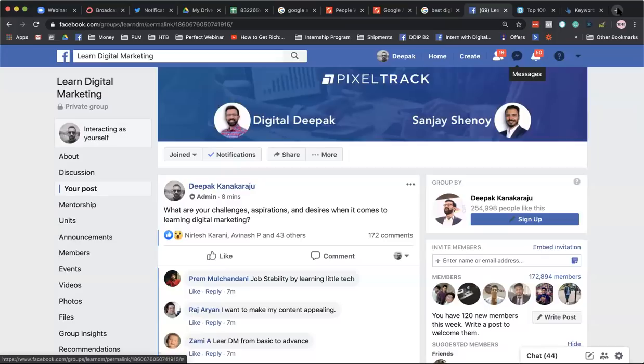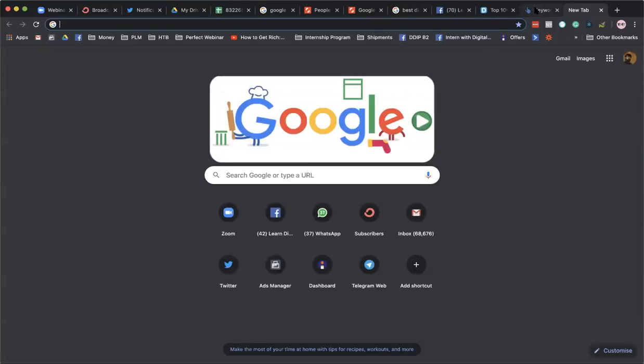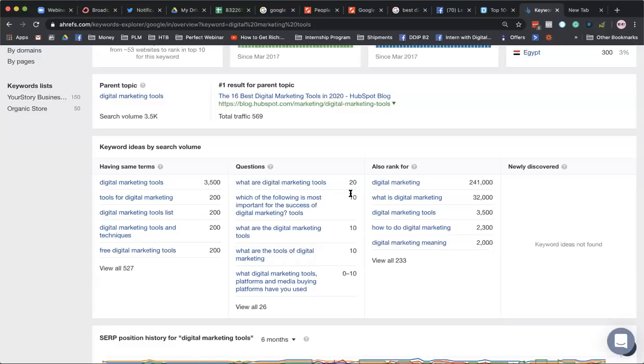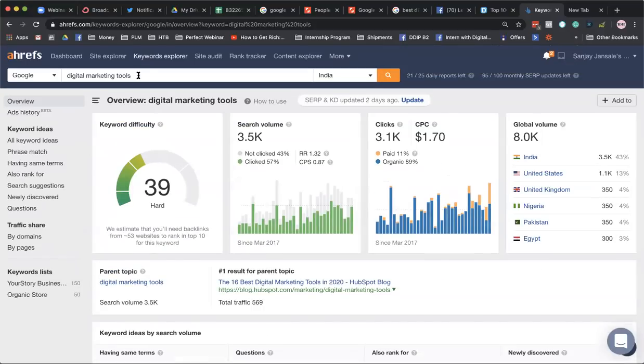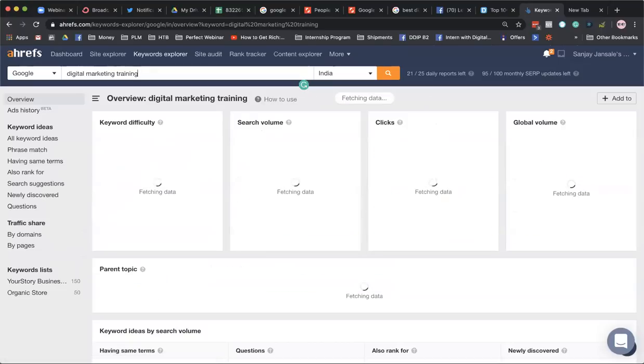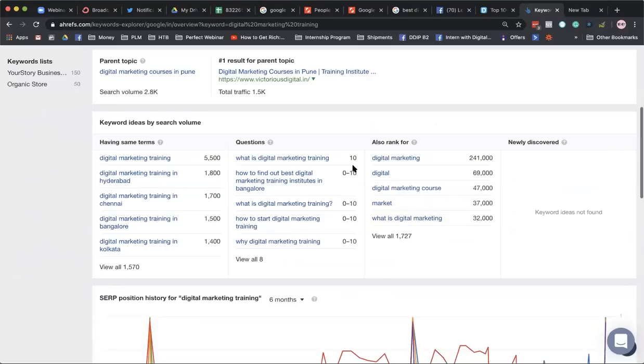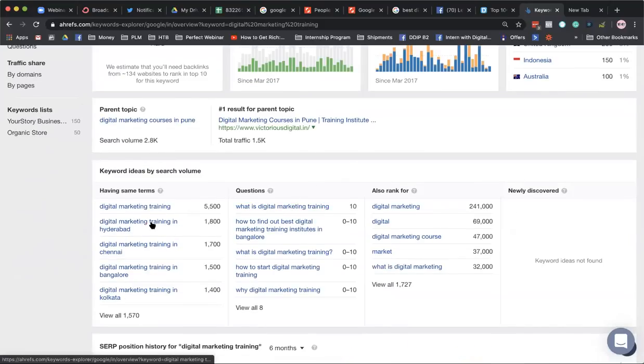This is how you find out what people are searching for, and this is the process of keyword research. You can do more keyword research using this, and you can even search for other keywords. Let's say Digital Marketing Training Institute. Digital marketing training is a keyword that a lot of people are searching for. If I search for digital marketing training, you will see that people are searching for digital marketing training in Hyderabad, in Chennai, in Bangalore.